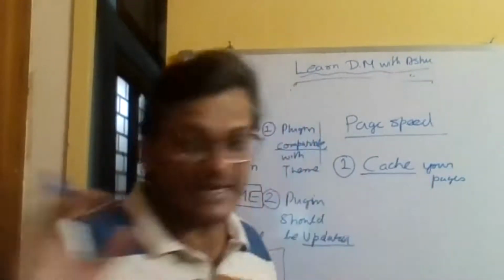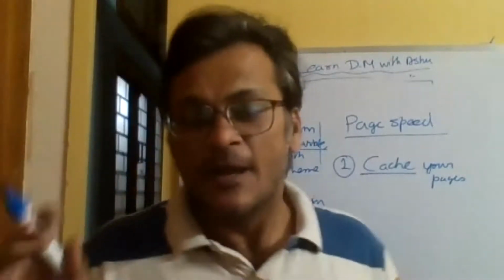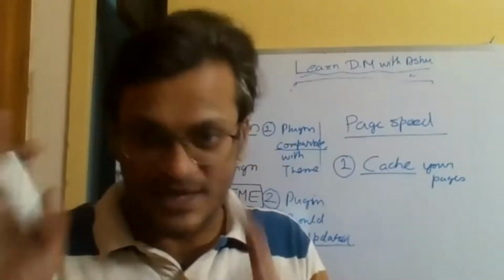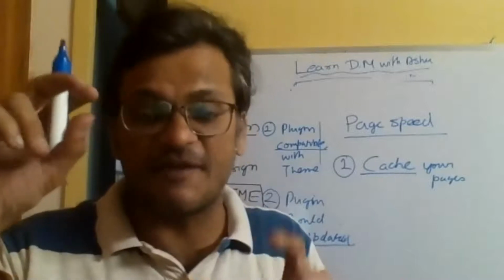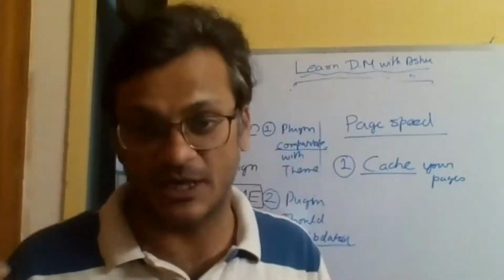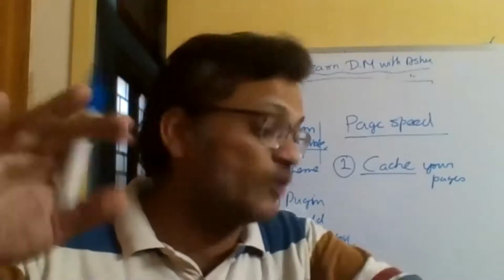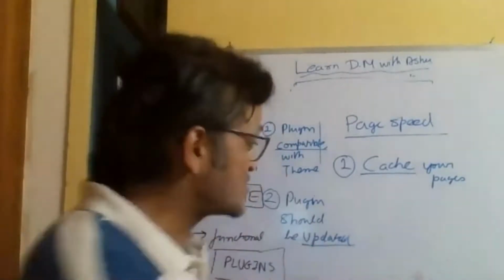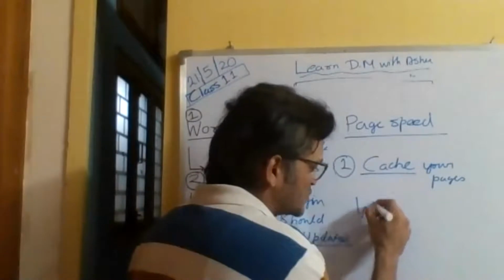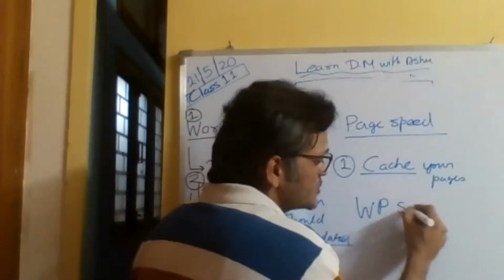In that plugin, caching basically means, don't get very confused by caching. Caching is just a thing in which if you go to a website once, some things of the website will remain in your browser in the cache. So next time when you go to the website, it will load very easily. For caching, there is a very famous plugin called WP Super Cache.